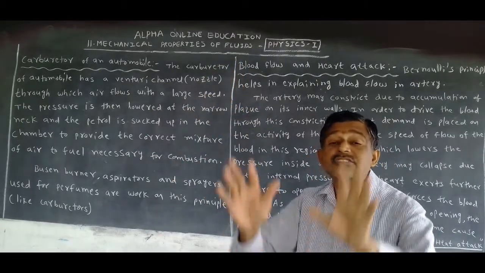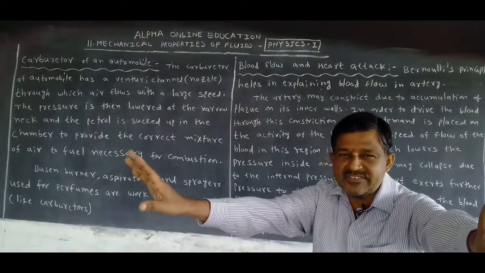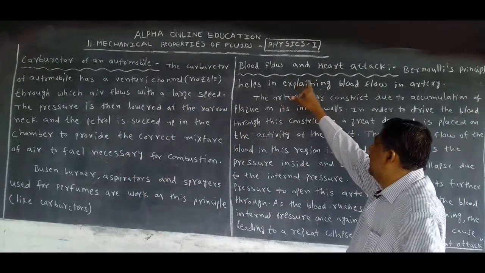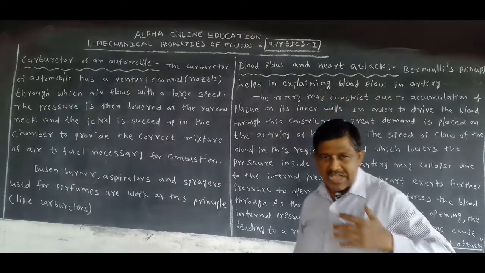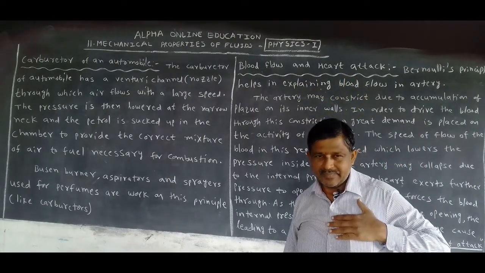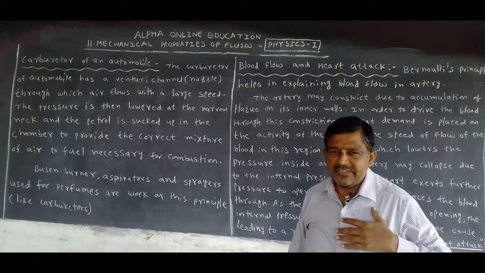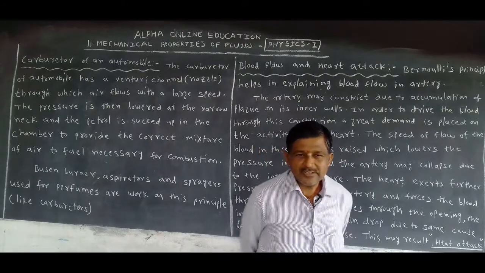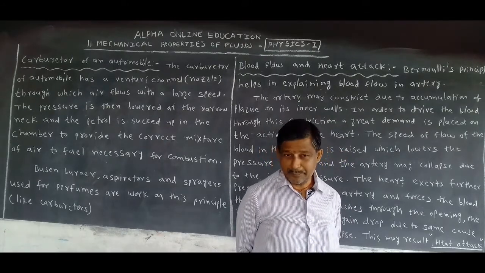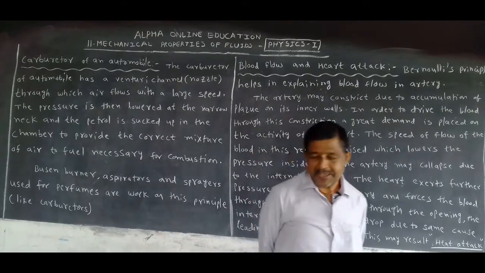Okay. Now the same principle, we want to discuss with blood flow and heart attack. We have the heart here. We can hear these words nowadays: heart attack, blood flow, blood pressure, shortcut BP.